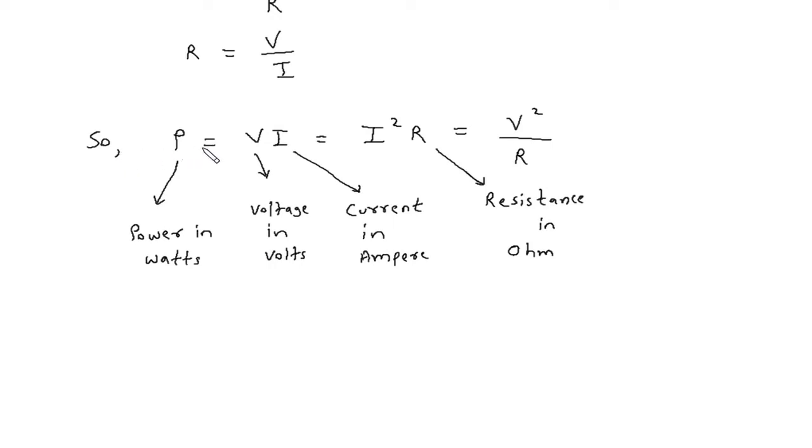So power is equal to VI, where P is the power in watts, V is the voltage in volts, I is the current in ampere, or it is equal to I square R, where R is the resistance in ohm, or V square by R. These are all the formulas of power.